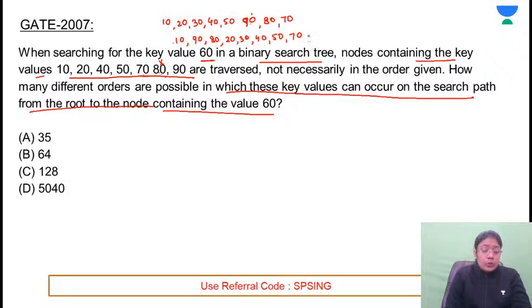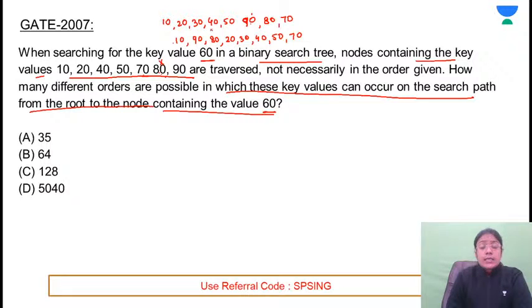So this is allowed. They are saying that if you are traversing and finding the paths, how many such paths are possible such that while searching for the element 60, all these nodes are traversed. This is what you have to find out. So observe here, with these many elements, you won't be writing all the possibilities one by one. So we need to use some concept of combinations, right?